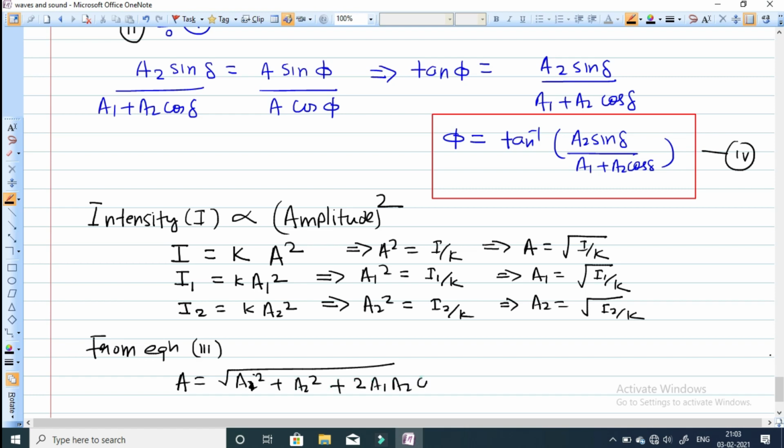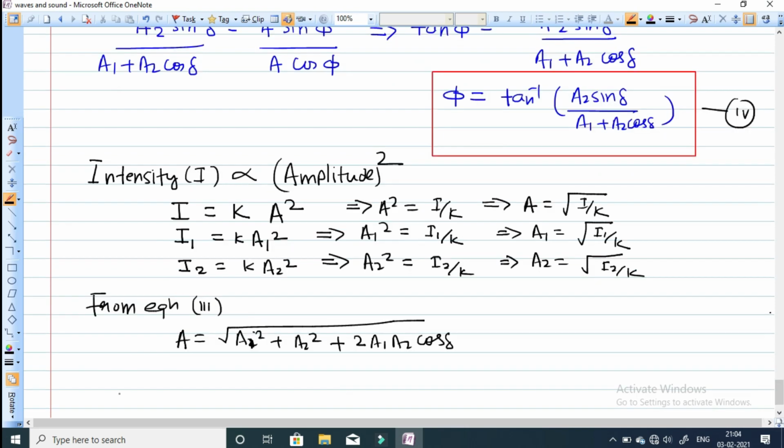Just replace the value of a. What is the value of a we have obtained? The value of a we have obtained is equal to under root I by k. Okay, a1 square is I1 by k, a2 square is I2 by k, and 2a1 into a2, where a1 is equal to under root I1 by k and a2 is under root I2 by k.